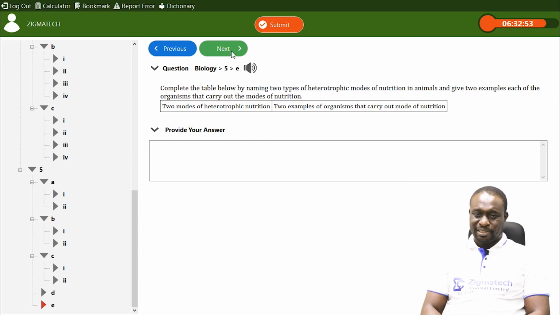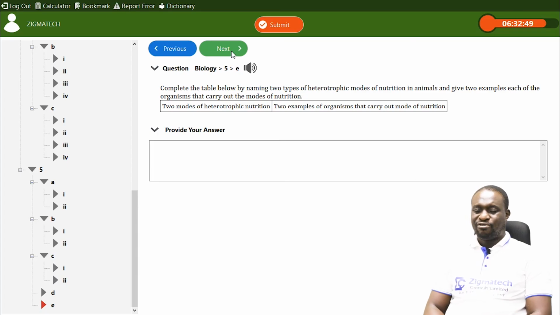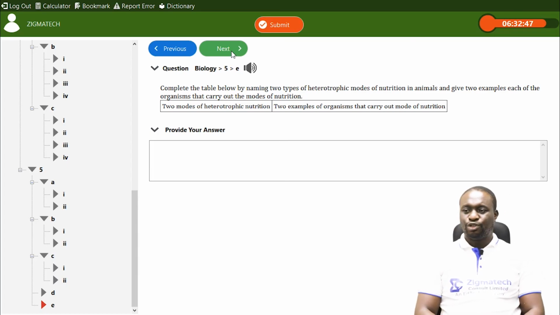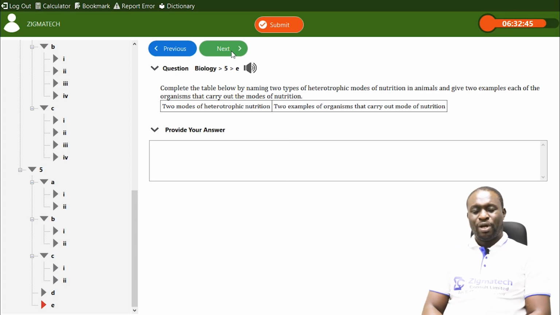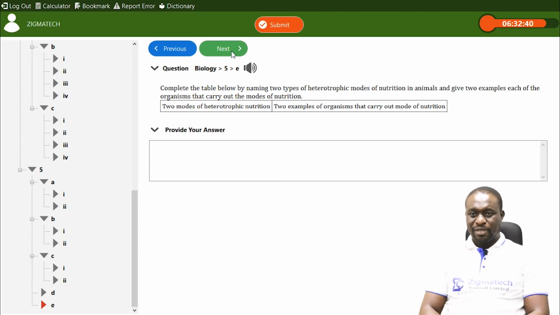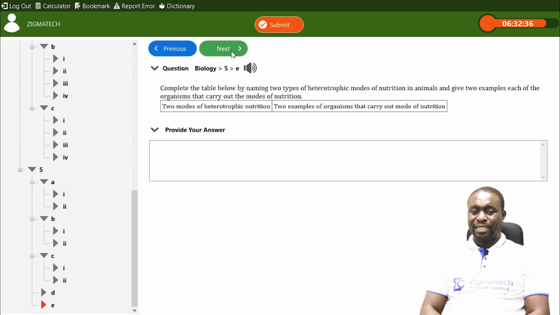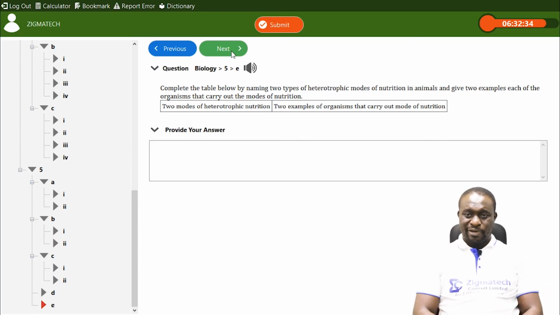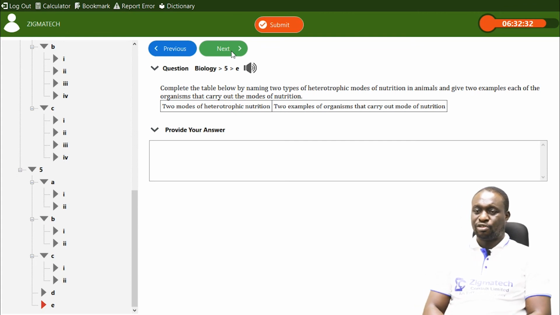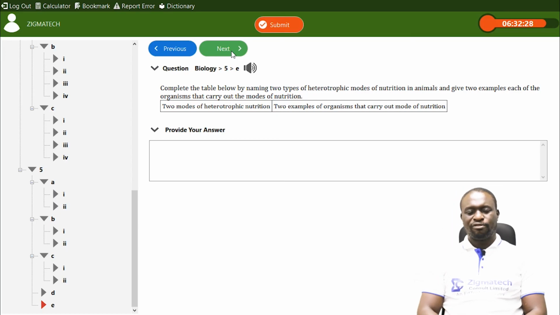An example is fungi, and there are several fungi. We have mushroom, rhizopus, mucor, mold. All these are saprophytes, okay? We also have bacteria. So bacteria and fungi are good examples of what? Saprophytes. So I've given you 3 modes of heterotrophic nutrition and so many examples in each of them.